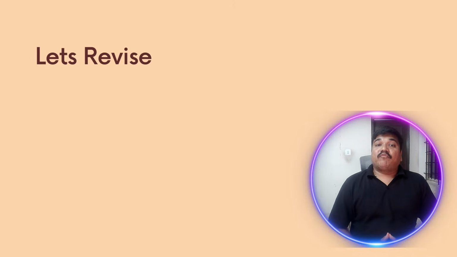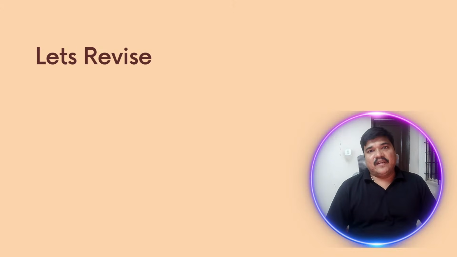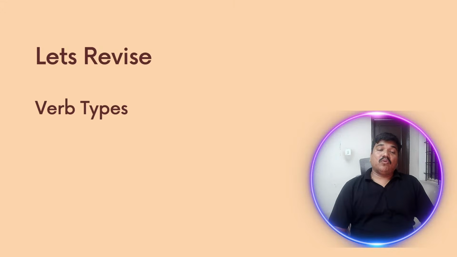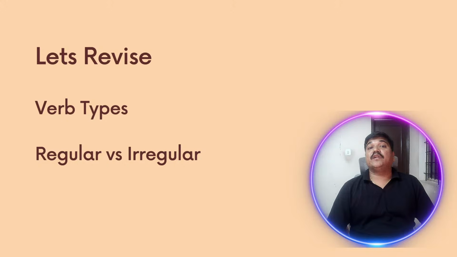Now let's quickly revise what we have learned today. Today we learned many important things: how to form regular verbs and how to form irregular verbs. We saw many examples of how regular and irregular verbs are formed. So we understood verb types based on past form. Then we understood the different spelling rules and the usages of regular and irregular verbs with words and sentences.